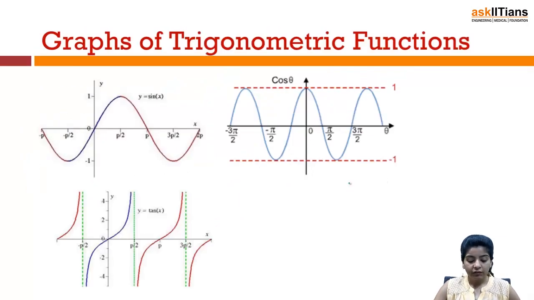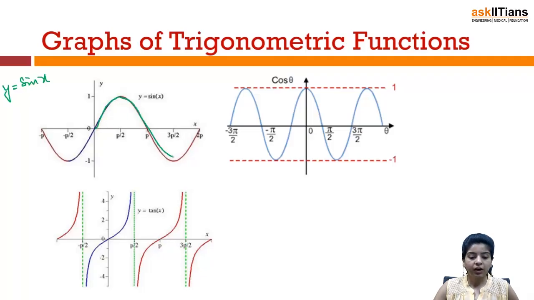Then we have the graphs of trigonometric functions. In case of graphs also, maybe some of you must be having a fair idea. When we want to draw the graph of y equal to sine x, we'll have a graph of this form.